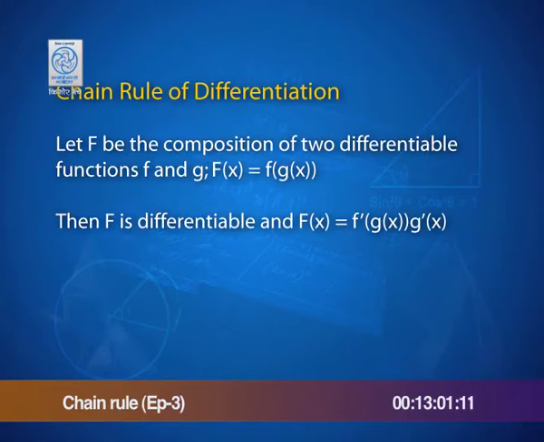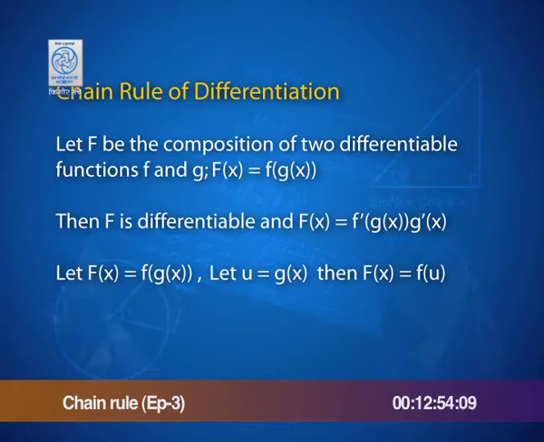So it is the same as f dash of g of x into g dash of x. Sounds confusing.